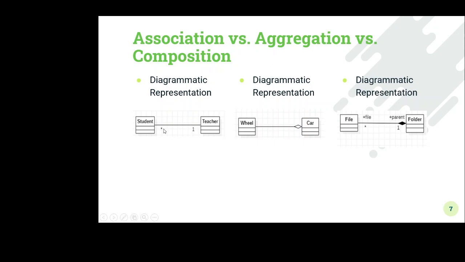So this one-to-many is the multiplicity, the student and the teacher are the two classes, and this solid line represents the association. That means these two classes are associated with each other.